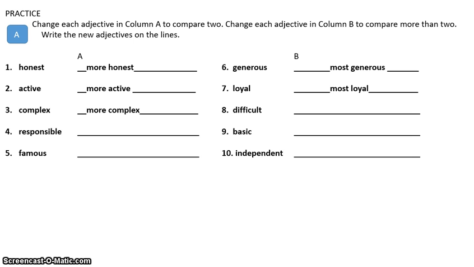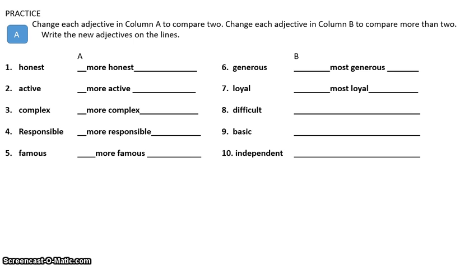Okay, number 4, it says reasonable. So I don't want to say reasonabler, all right? I am going to say more reasonable. Okay, that answer is more reasonable than this answer. And on number 5, I don't want to say famouser. I'm going to say more famous.